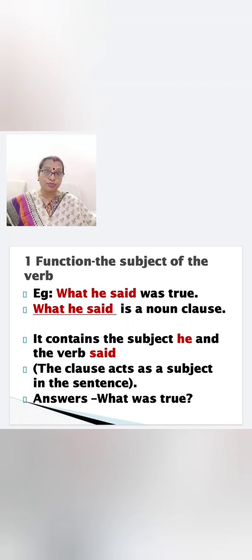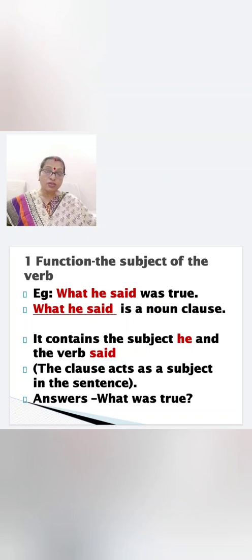It was true. And the subordinate clause, "what he said." What was true? What he said was true. So "what he said" is a noun clause. It is introduced by the subordinating conjunction "what."